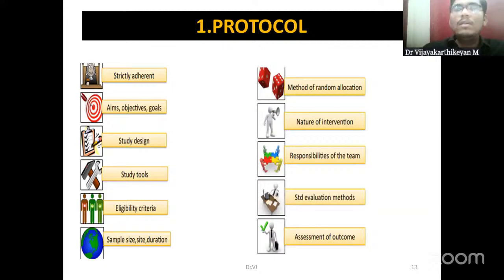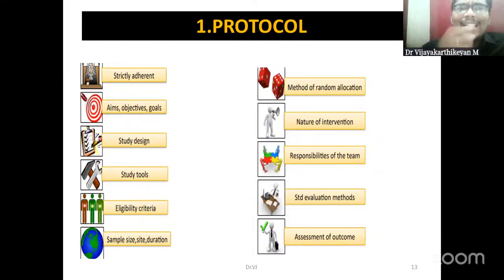Okay, so moving on, protocol. What is a protocol? Actually, it is a written document which contains all the necessary information pertaining to the randomized control trial. Okay, so it is like a blueprint. If a protocol has been framed, we should never deviate from the protocol. The protocol always has to be strictly adhered to, unless there is a tremendous untoward event that occurs where we can make certain changes or deviations in the protocol. But if you ask me, 99% we just don't deviate from the protocol.